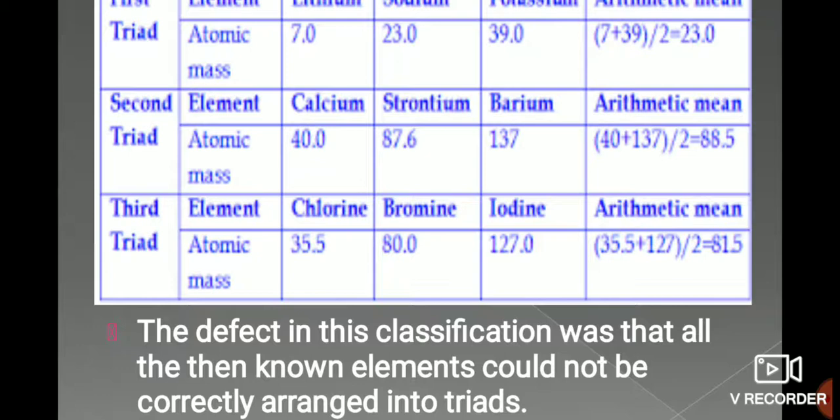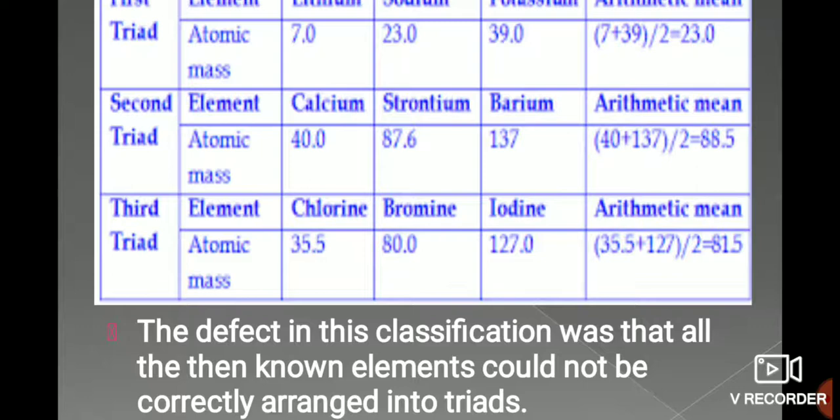So he gave 3 triads, but as I have said, you will never see the periodic table of Dobereiner now, because there was a limitation, a drawback. The defect in this classification was that all the then known elements could not be correctly arranged into triads. Means the elements discovered at that time could not all be explained on the basis of the triads law.